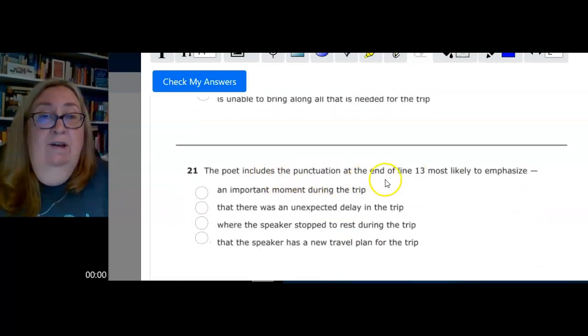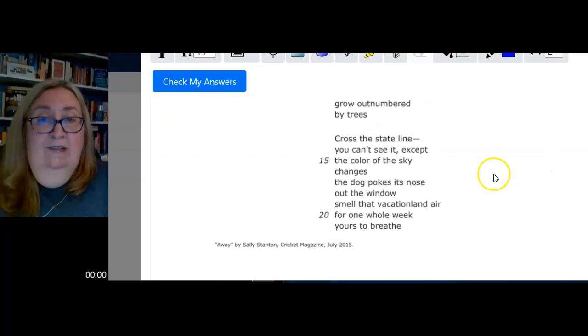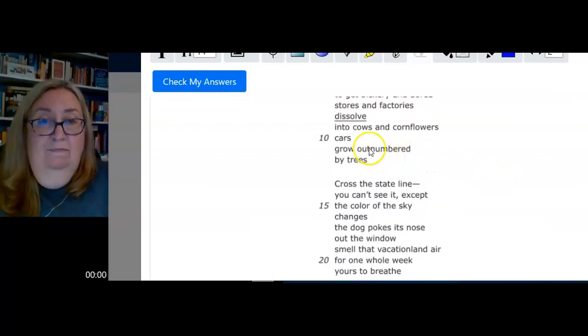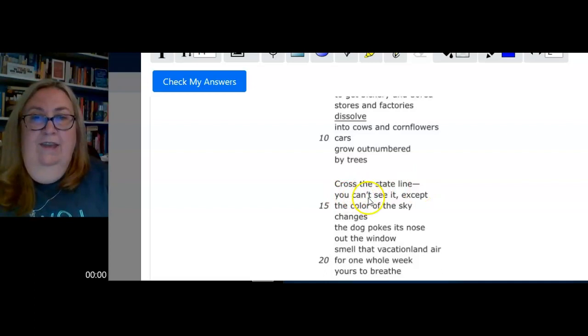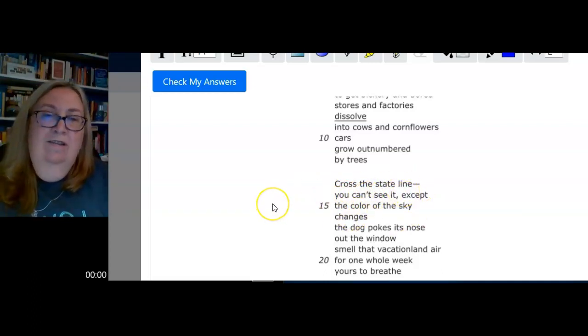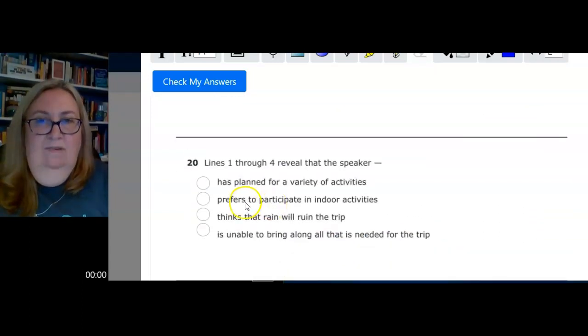The poet includes the punctuation at the end of line 13, most likely to emphasize, well, let's go back and see line 13. 10, 11, 12, 13. Cross the state line, and then it has a dash. You can't see it, except the color of the sky changes. Cross the state line, dash.